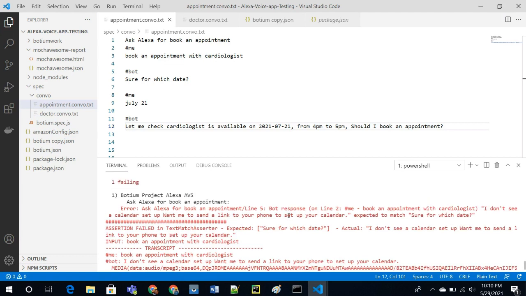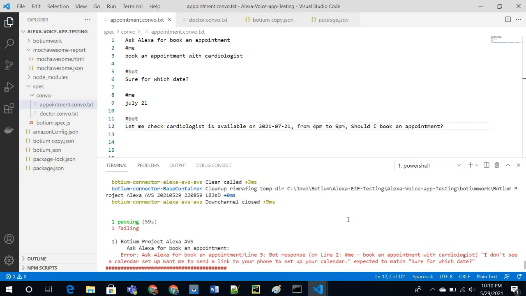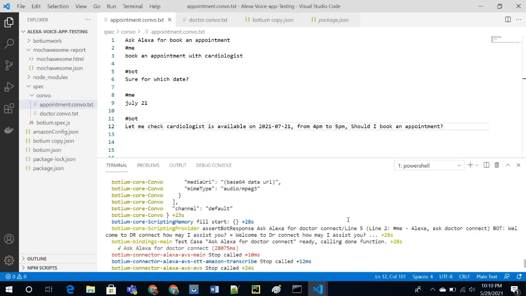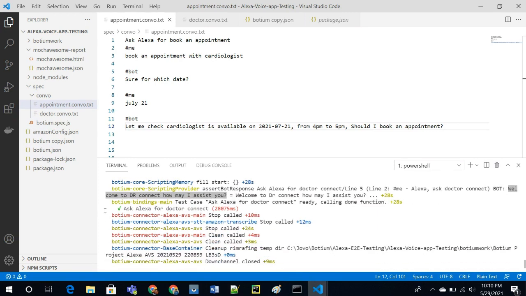Now if you can see, my first test case passed. Alexa ask Doctor Connect, this is what I fired as a query to Alexa, and this is what I got in return. The bot returns welcome, and this is my expected output. So this matches, and my first test case passed.